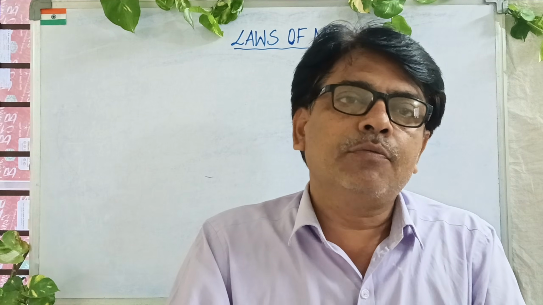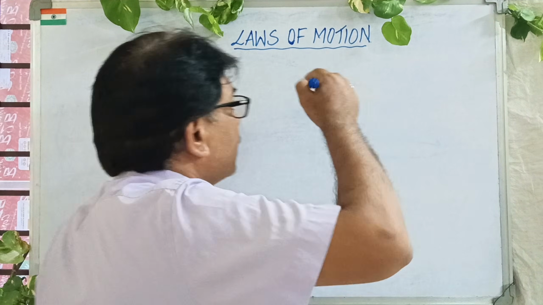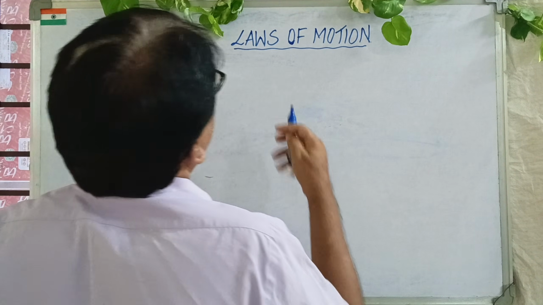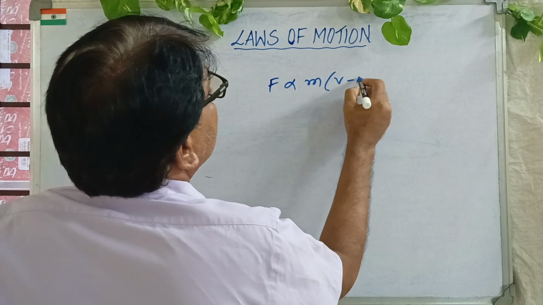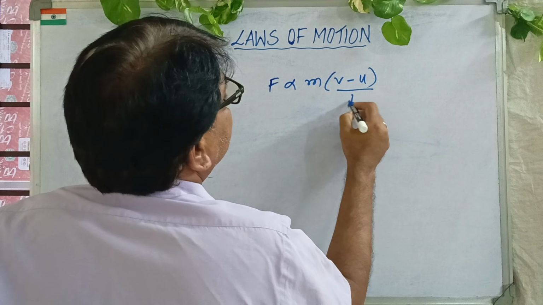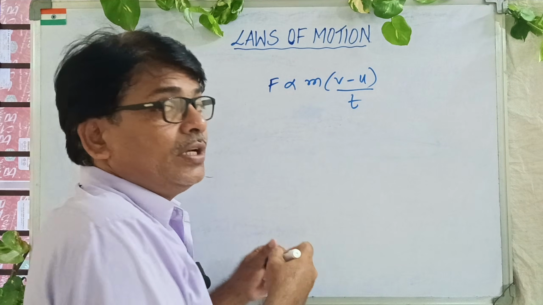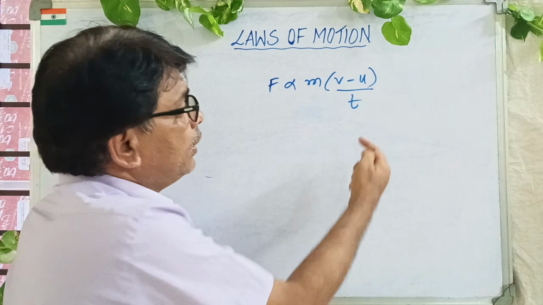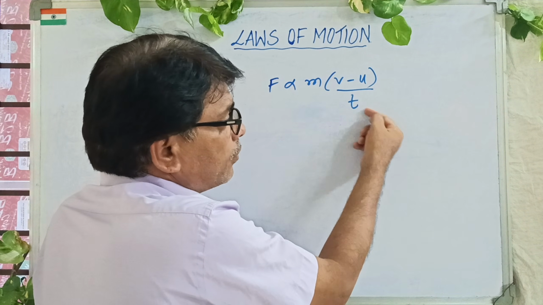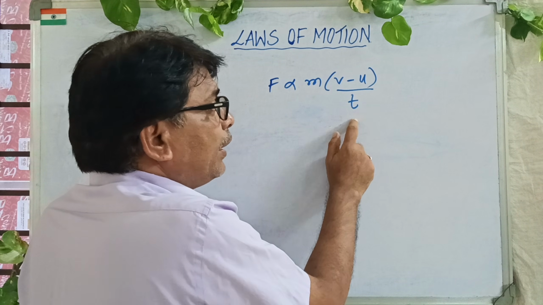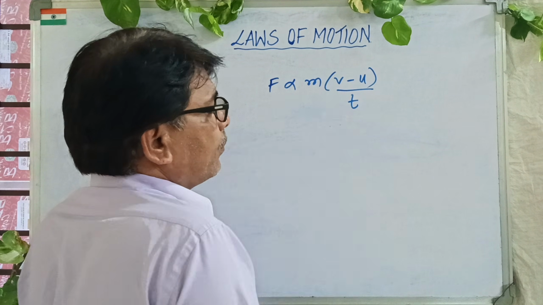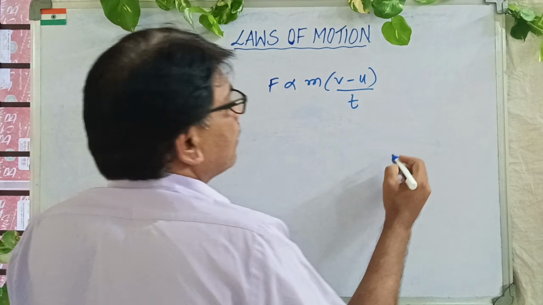Now I will tell you what the second law means. The second law is written like this: F is proportional to m (v minus u) by t. How to read it is very interesting. Remember, you always have to read it from down. This is called rate, according to physics. Rate of change of momentum. Now, what do you mean by change of momentum?